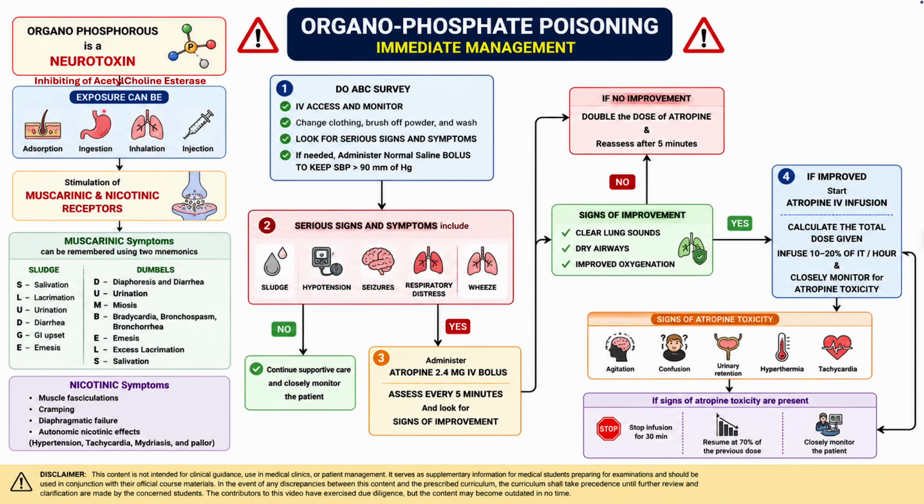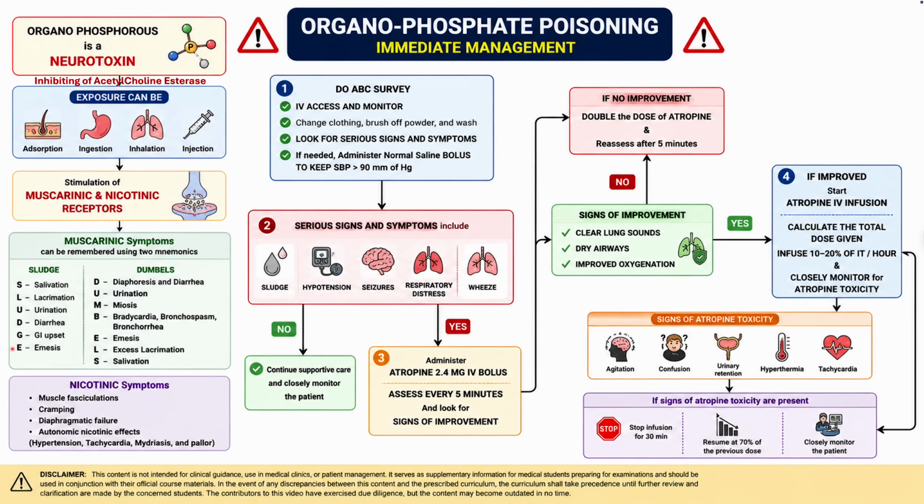Exposure may occur through absorption through the skin, ingestion, inhalation, or injection. These compounds inhibit acetylcholinesterase, leading to excessive stimulation of both muscarinic and nicotinic receptors. Muscarinic symptoms can be remembered using the mnemonics SLUDGE and DUMBLES.